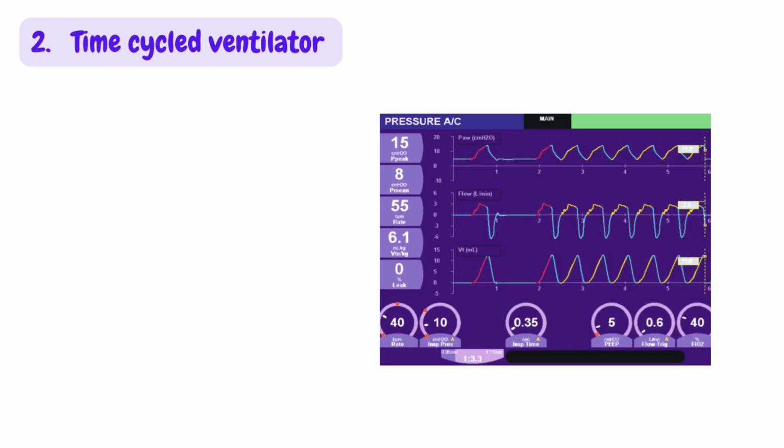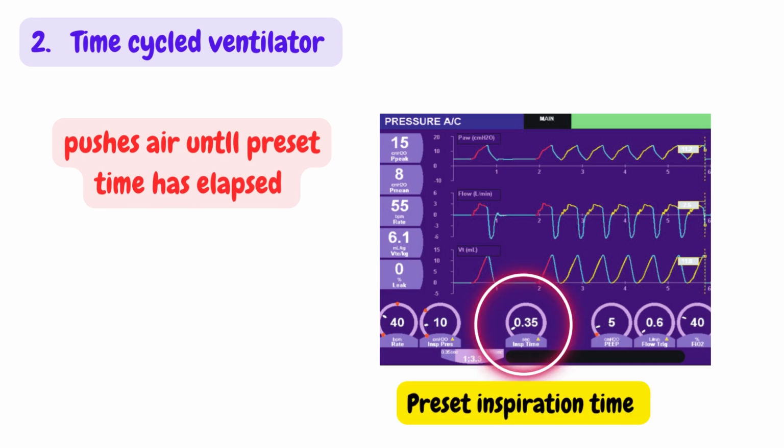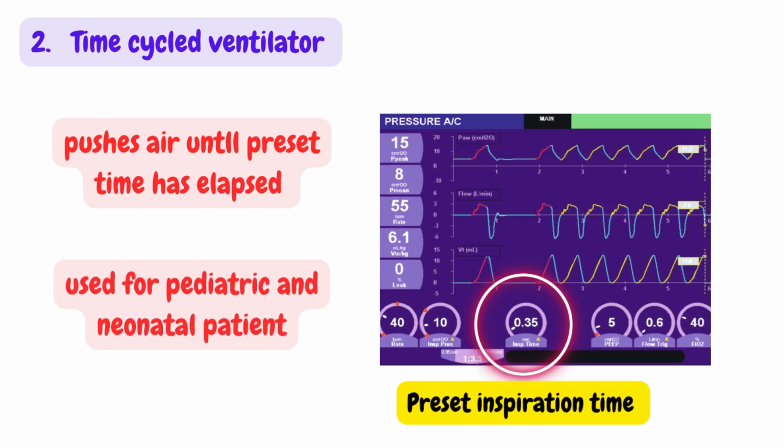Second is the time-cycled ventilator. This type of ventilator pushes air into the lungs until a preset time has elapsed. It is used for pediatric or neonatal clients. As in this ventilator, the preset inspiration time is 0.35 second.